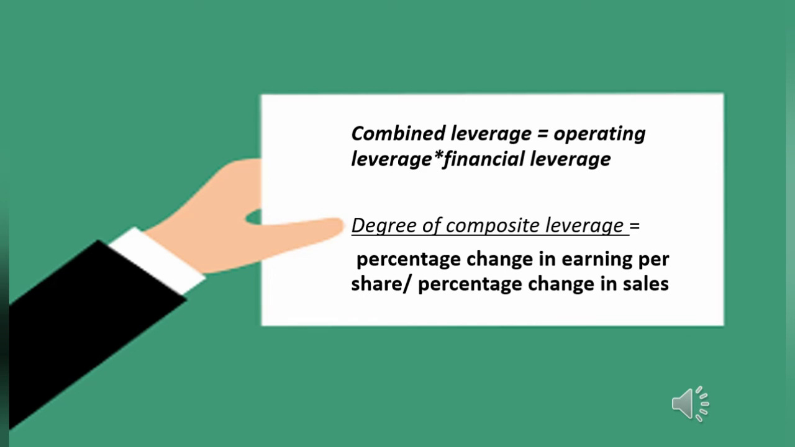Combined leverage is equal to operating leverage into financial leverage. That is, combined leverage is a combination of operating leverage and financial leverage. So we can calculate the combined leverage using this formula: degree of composite leverage is equal to percentage change in earnings per share divided by percentage change in sales.